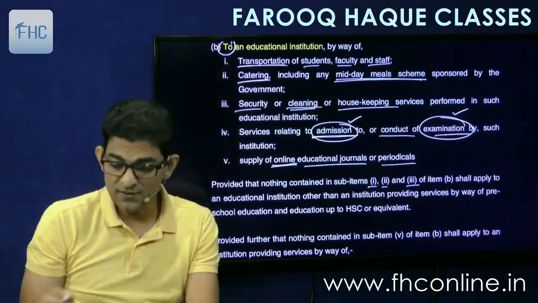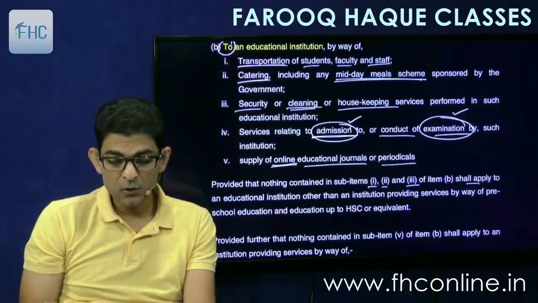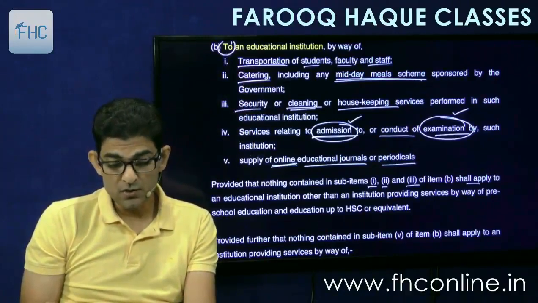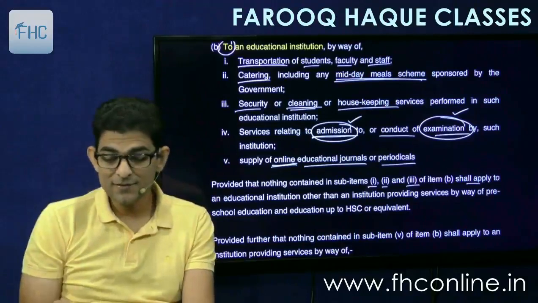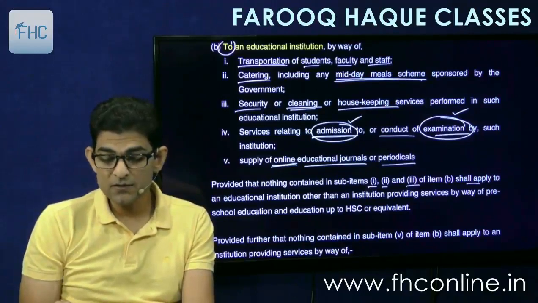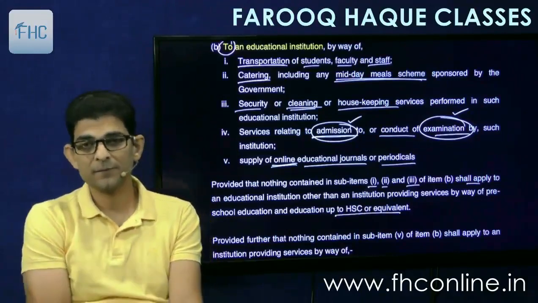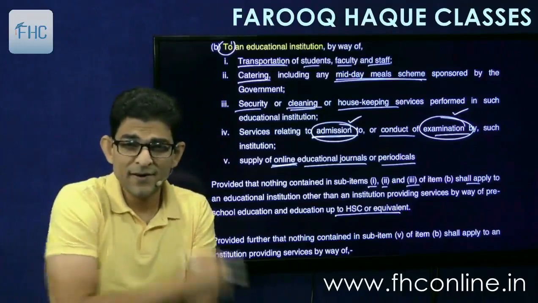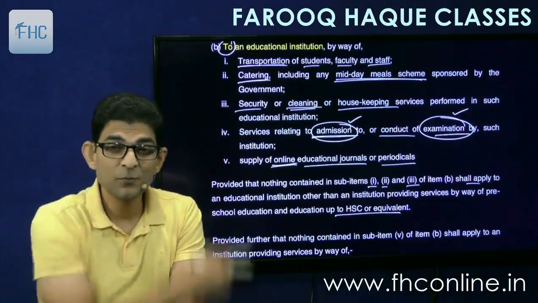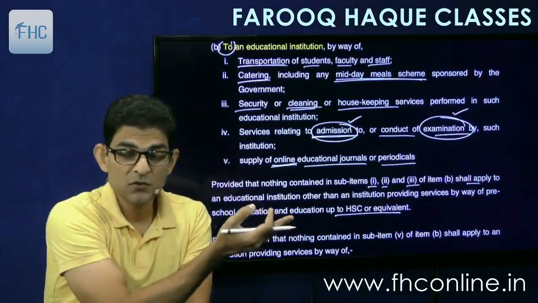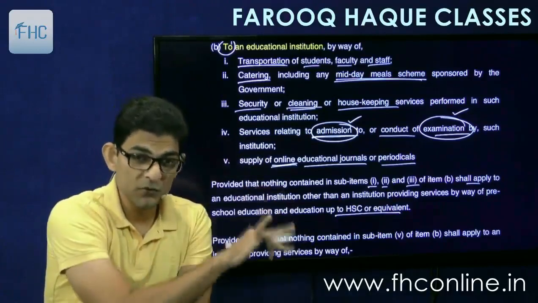Nothing contained in these 3 shall apply to an educational institution other than an institution providing service by way of preschool education and up to HSC or equivalent. So what that means? Now the proviso is a negative language. So this is a negative sentence. We have to make it positive to understand.